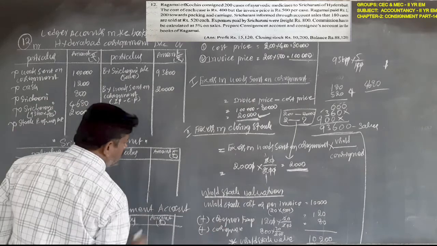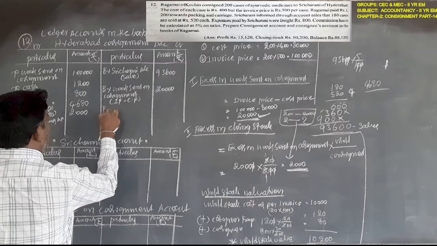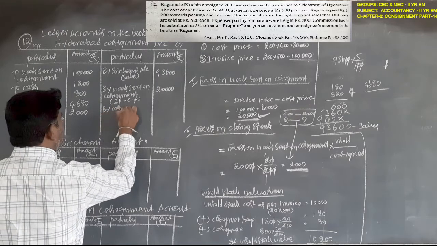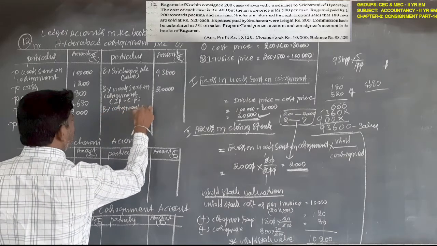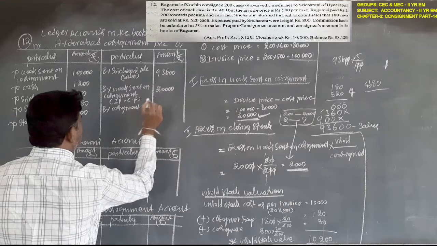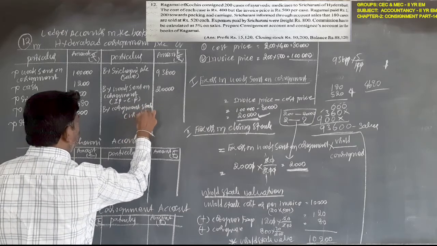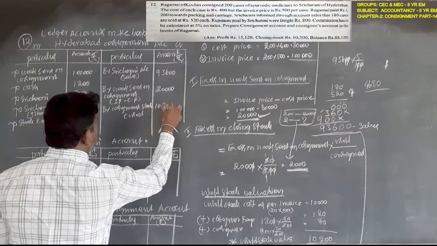What is the unsold stock value? By consignment stock, within the bracket unsold, 10,200 rupees.